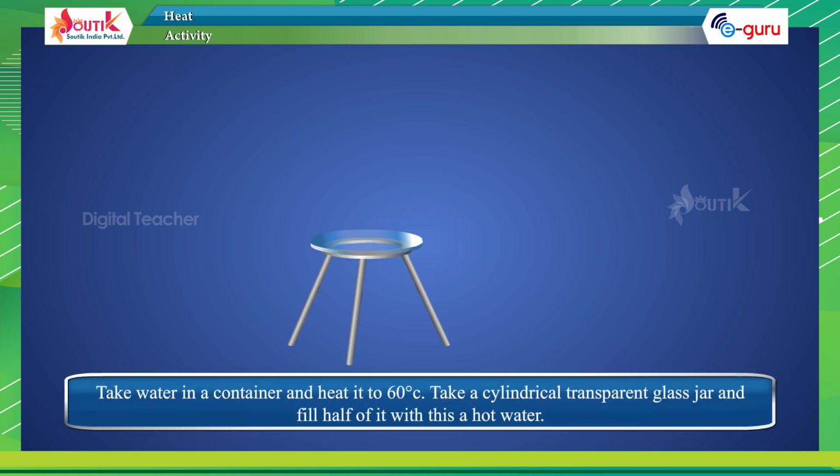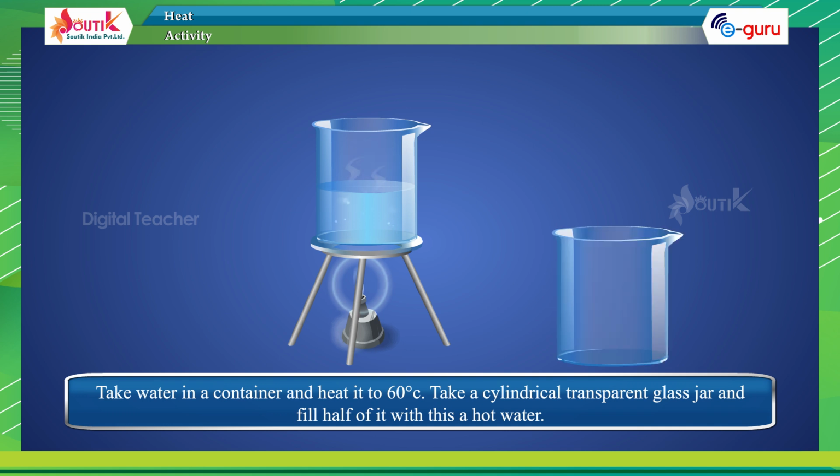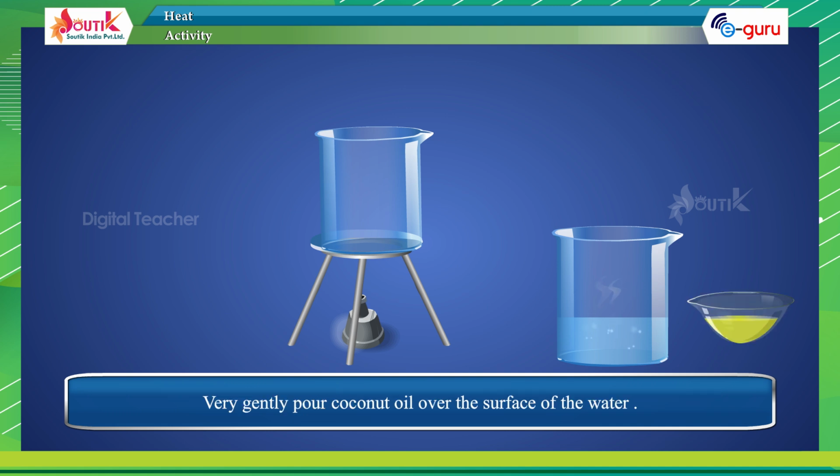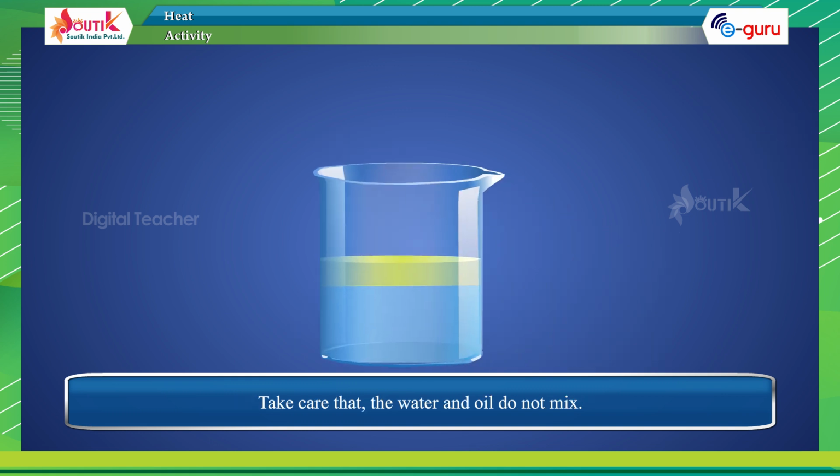Activity. Take water in a container and heat it to 60 degrees centigrade. Take a cylindrical transparent glass jar and fill half of it with this hot water. Very gently pour coconut oil over the surface of the water. Take care that the water and oil do not mix.